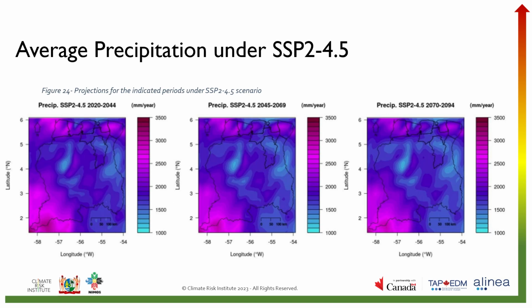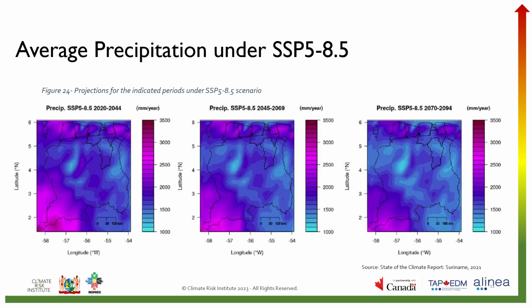These maps are showing average accumulated precipitation under the SSP2 4.5 scenario for 3 different future time periods, as you can see. We can see the maximum values of up to 3,500 millimeters per year of precipitation in the southwest gradually reduces, so there's less average precipitation. It could be reduced by up to 500 millimeters per year by the end of the century. We can also see this trend on the map as the red and pink colors slowly begin to disappear on the southwest as time goes on.